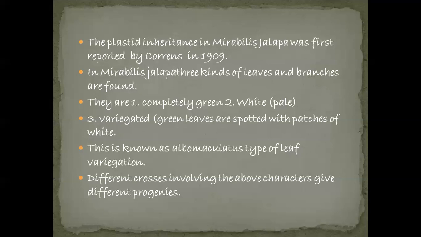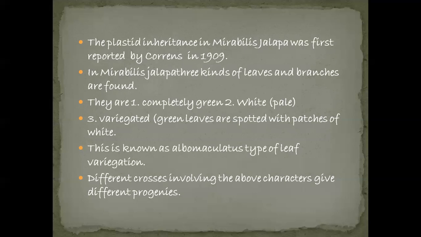The third one is variegated. That means green leaves spotted with patches of white, mixed green and white. That color we call variegated. So these three types of color in leaves and branches we can see in Mirabilis jalapa.